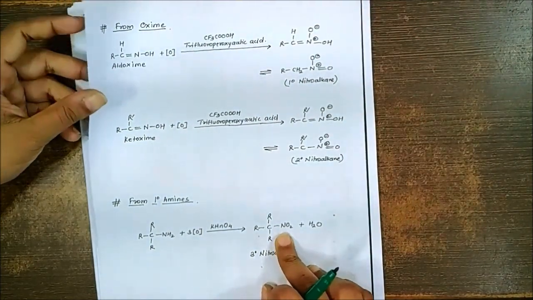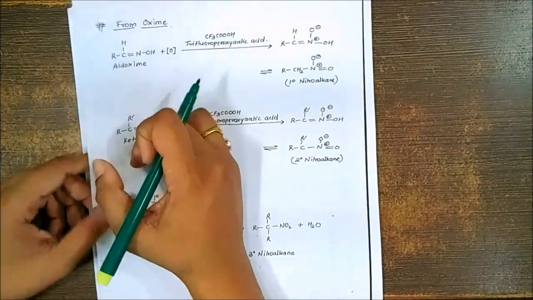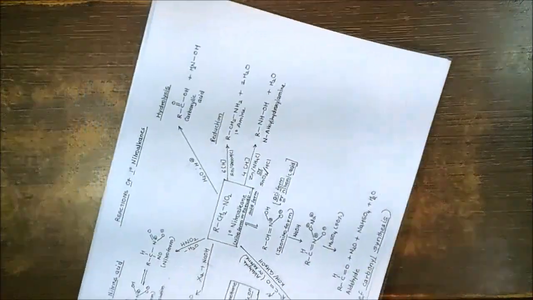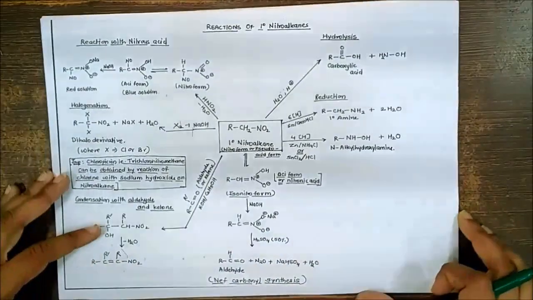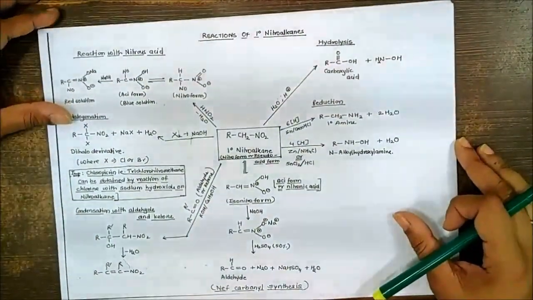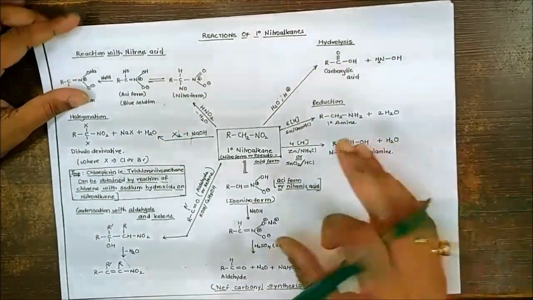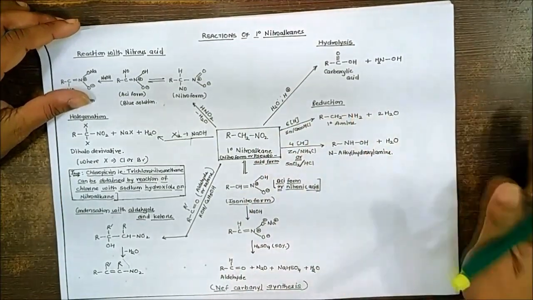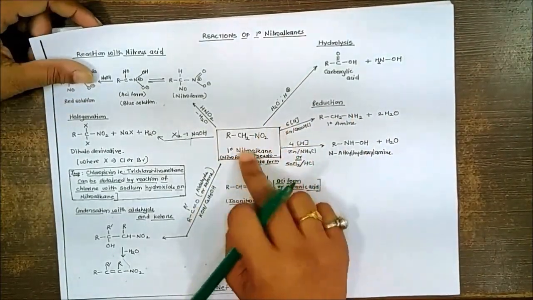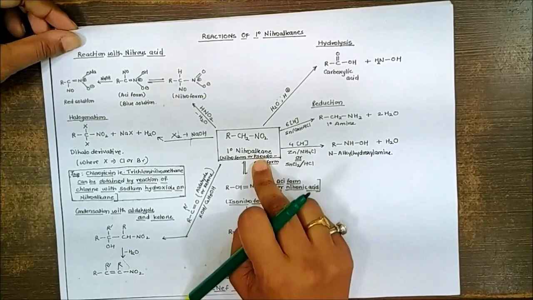Now the way we have revised all reactions of the primary amine, we are going to have a comparison study for the nitroalkanes as well. So we are going to compare the study of primary, secondary and tertiary nitroalkane. Now let us focus on the primary. Now this is primary nitroalkane.